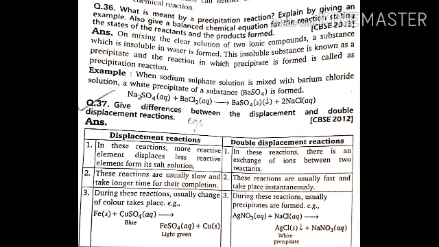Then in a displacement reaction, usually some color change will happen over there. But for the double displacement, color changes won't be there. Normally a precipitate will be formed over there. Okay.